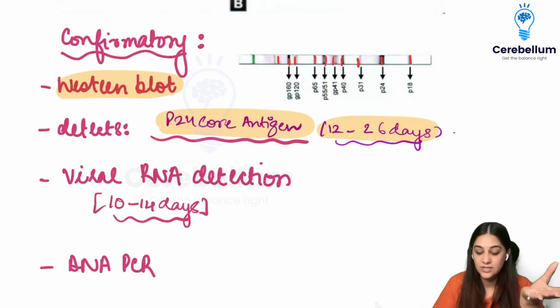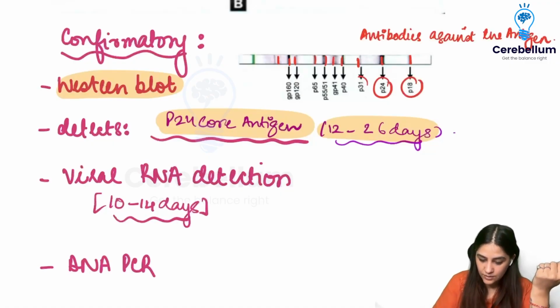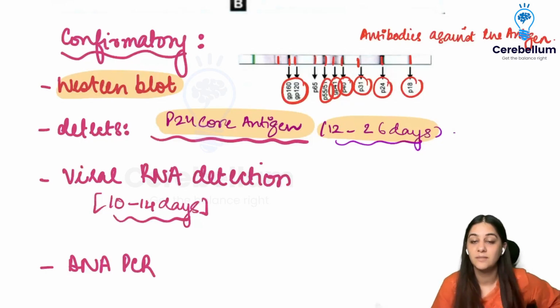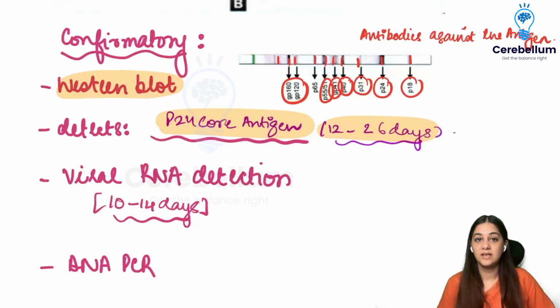And then in the patient sample, we try to find the antibodies against the antigen. So here we have the P18, 24, 31, 40, 41, different antigens that I told you. Some are going to be structural, some are going to be non-structural. So they detect the antibodies against the P24 core antigen.